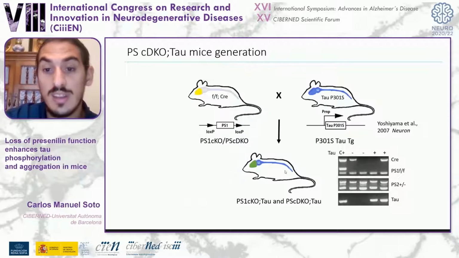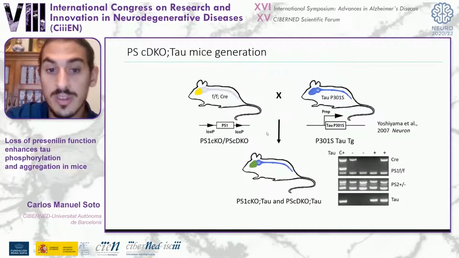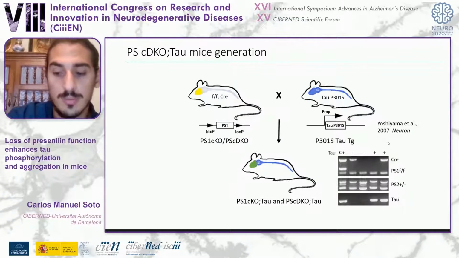Then we wanted to check the effect of presenilin deficiency on human tau protein, as it seems to occur in familial Alzheimer's disease and frontotemporal dementia-linked mutations. So we crossed our presenilin conditional double knockout mice with a tau transgenic mouse that overexpresses the human tau protein with a mutation linked to frontotemporal dementia.